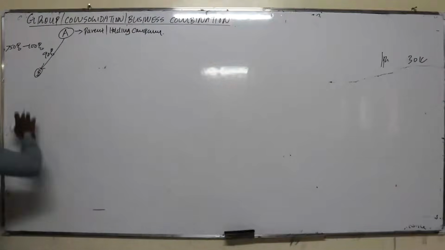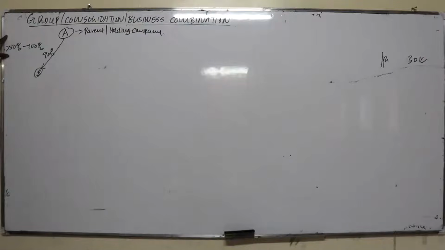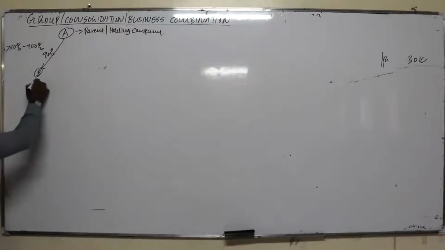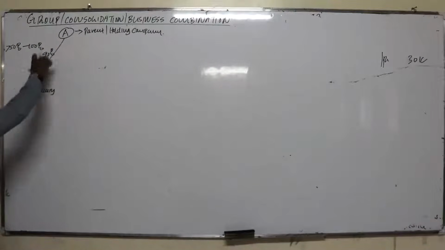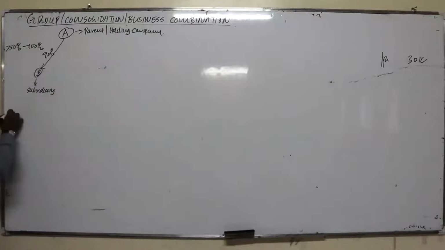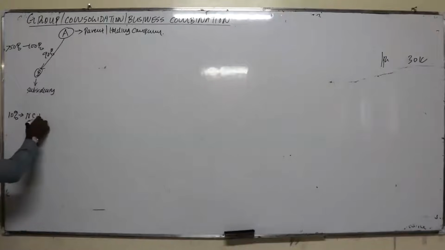The company being acquired, if you acquire more than half of the shares, that's more than 50%, becomes a subsidiary. Now, if company A acquires 90% of company B, there is that proportion of 10% which is not controlled by the company. This 10% is what we call the non-controlling interest.